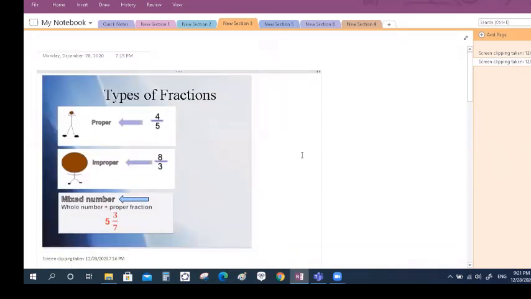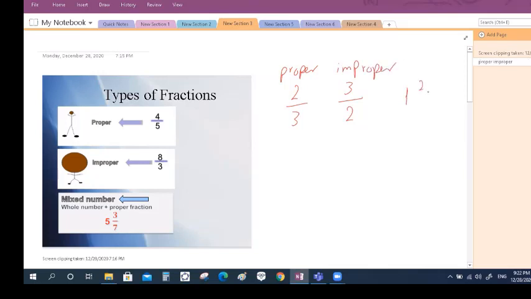Okay, now we need to know what are the types of fractions. I have 3 types of fraction. If the numerator is less than the denominator, it's called a proper fraction. If the numerator is bigger than the denominator, it will be an improper fraction. Okay, if I have a whole number and a proper fraction beside the whole number, it will be called a mixed number. Again, here I have a proper fraction, here an improper fraction, and here a mixed number.